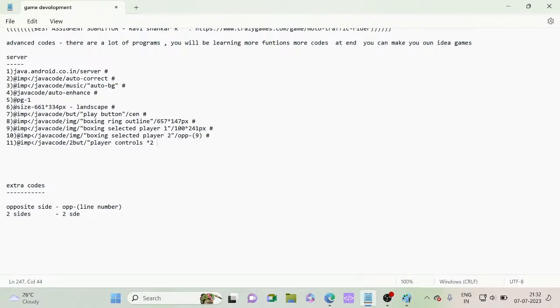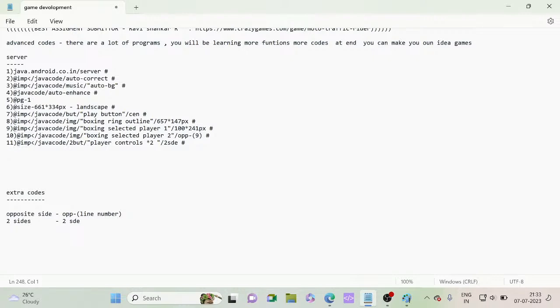See, we have come to some new codes. So now a hashtag and 2 SDE, two sides, and then hashtag. For this same thing we can also use side. There are some other codes also. For every tag there are different types of codes. Now the 12th line. These are the simplest codes I am giving. Now the 12th line: we have set up the player controls, two buttons, player controls into two sides. The two sides are also given.